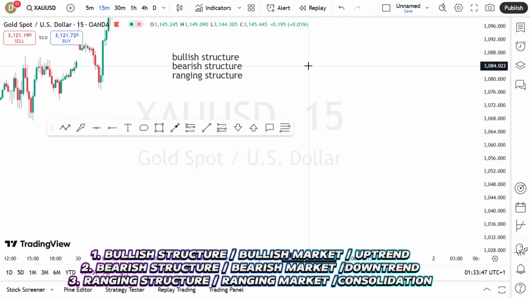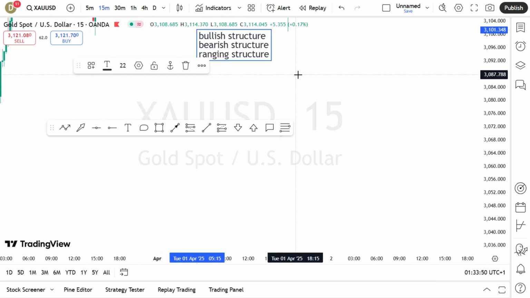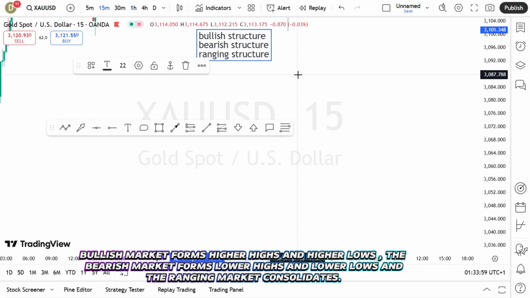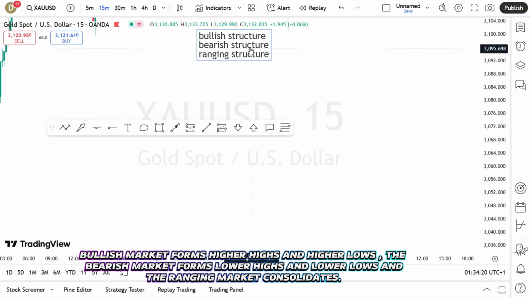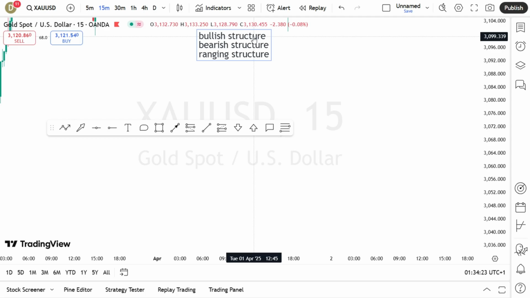Good. So the bullish market forms higher highs and higher lows. The bearish structure forms lower highs and lower lows. Take note of it. The ranging structure does not form lower lows, higher highs, lower highs, or higher lows. So we buy in the bullish structure, we sell in the bearish structure, and we don't buy or sell in a ranging structure.